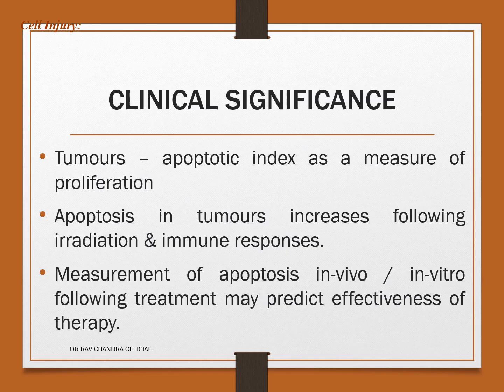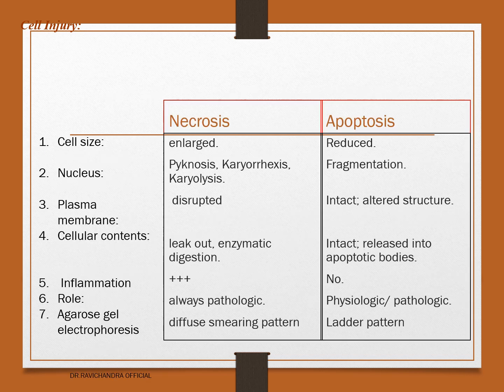Clinical significance of apoptosis. Tumors have an apoptotic index, which is a measure of proliferation. Apoptosis in tumors increases following irradiation and immune responses. Measurement of apoptosis in vivo or in vitro following treatment may predict effectiveness of the therapy. So with this, apoptosis completes.